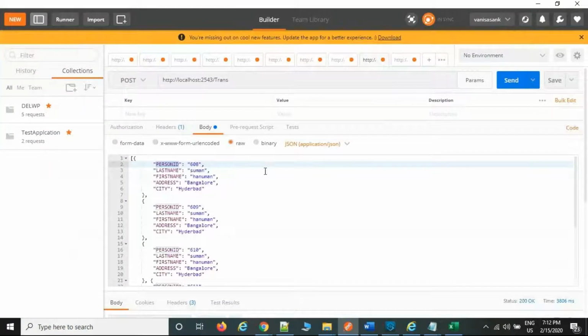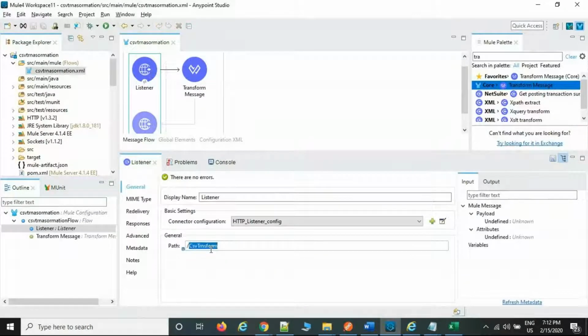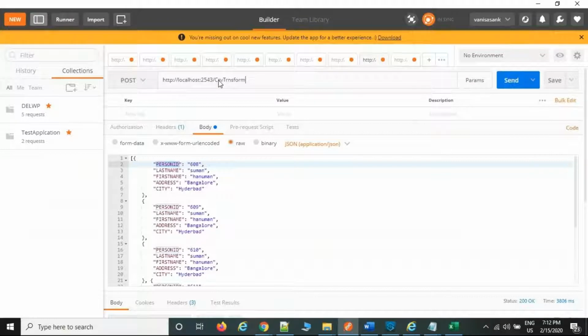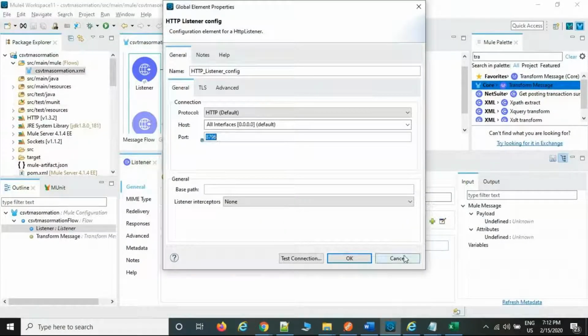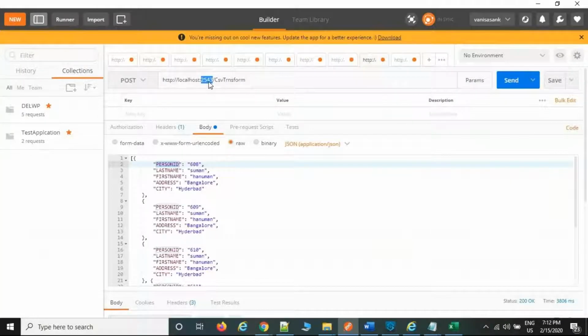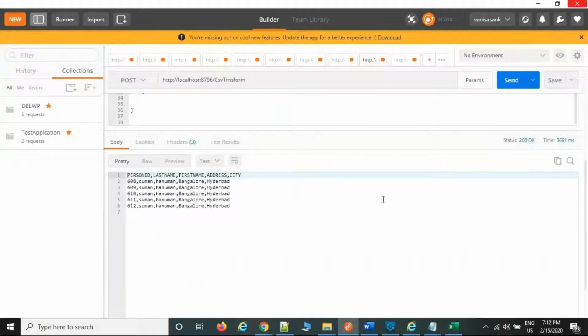What is the file here? This is the location, right? The data types. CSV transformation. I'm going to put the CSV transformation, and 8796 is the port number. Just send a request. Now we are expecting CSV format. See, this is the CSV format. I told you, right? Each column has headers only. There is no child parent concept. This is the CSV format you are expecting.